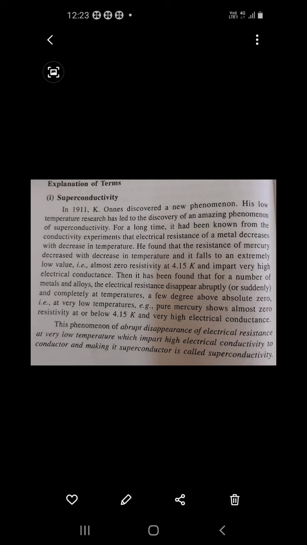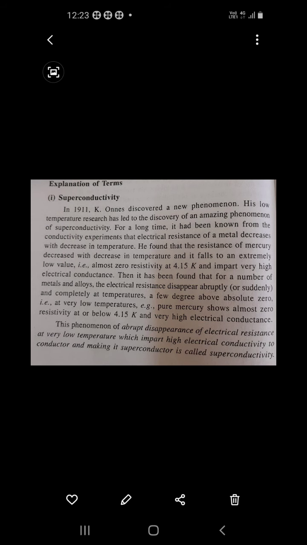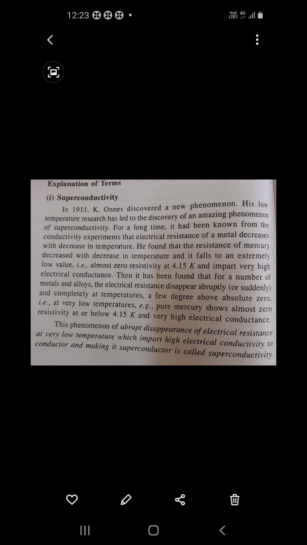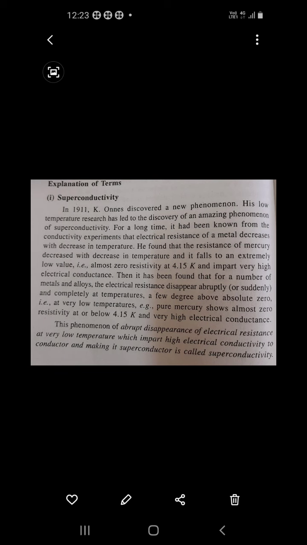You know what resistance is? The reciprocal of conductance is called resistance according to Ohm's law. As temperature decreases, electrical resistance also goes on decreasing.